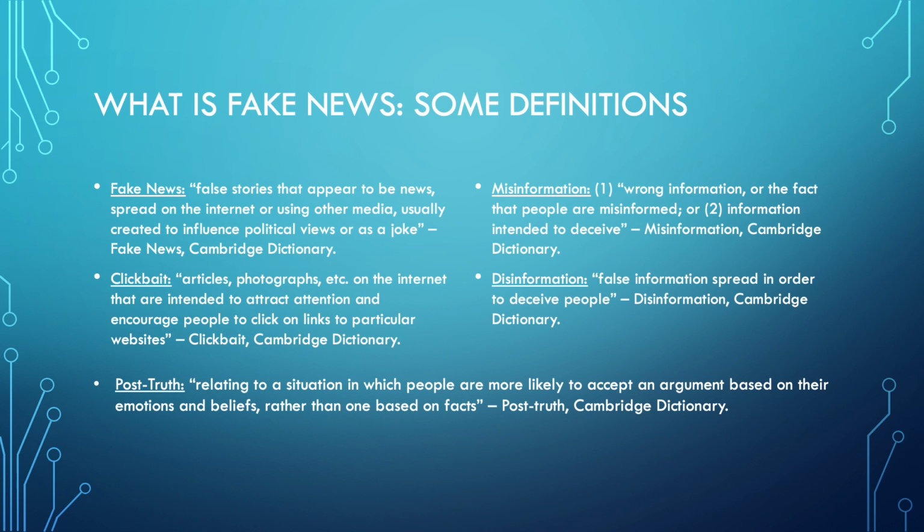The final definition provided is for post-truth. Post-truth is relating to a situation in which people are more likely to accept an argument based on their emotions and beliefs, rather than one based on facts.